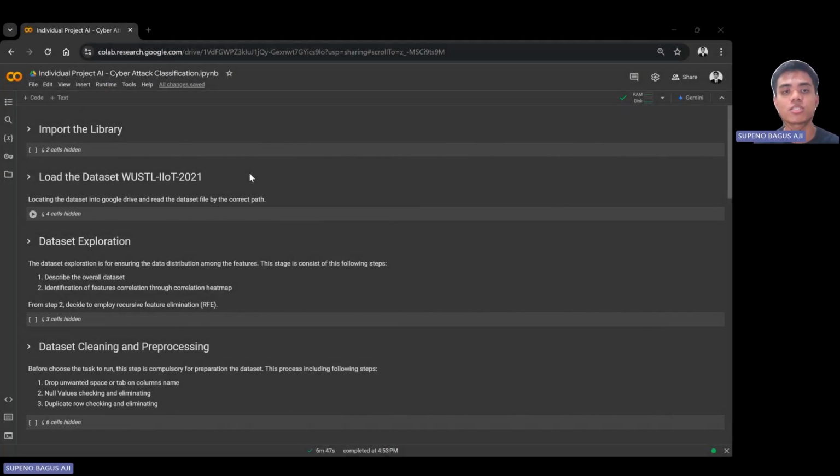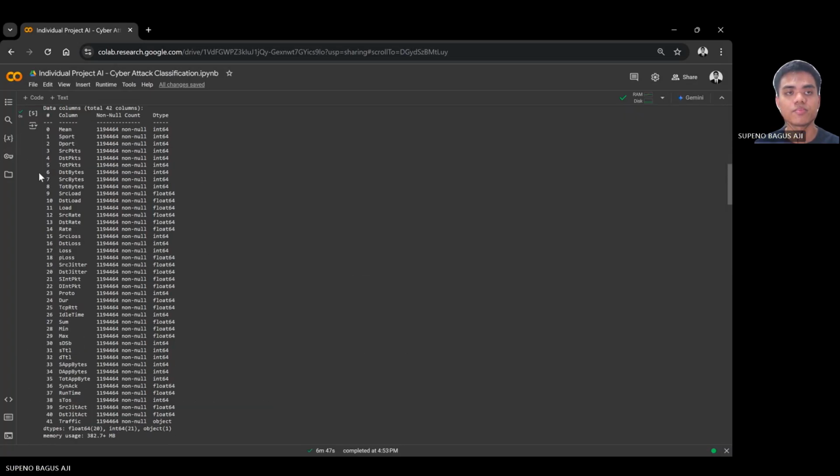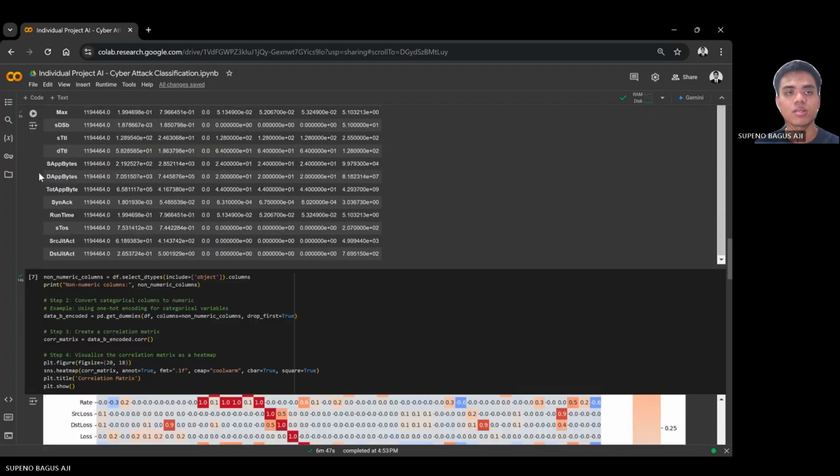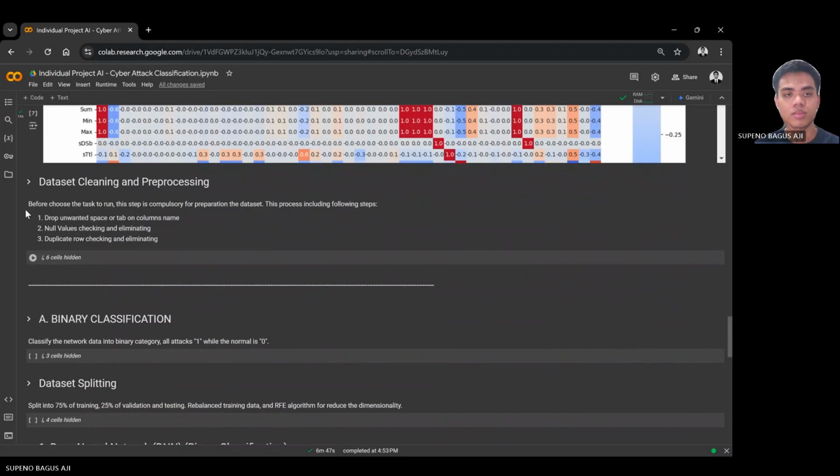We start to import the library and load the dataset from the Google Drive. The dataset exploration is to describe the overall dataset and see the correlation matrix. For cleaning the dataset, that includes dropping the space or tab before column names, null values checking, and duplicate rows elimination.